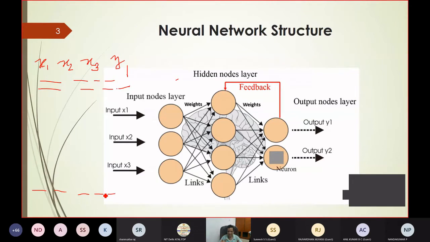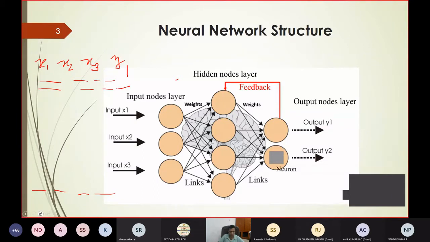So similarly, if I have a set of patterns, this pattern can be derived either from the signal or from the image by applying some signal processing, image processing, that I will discuss later. But at least you have some patterns. You have to learn those patterns. What is the hidden trend in those patterns? How much nonlinearity is there in those patterns? So there the rescue is the neural network.